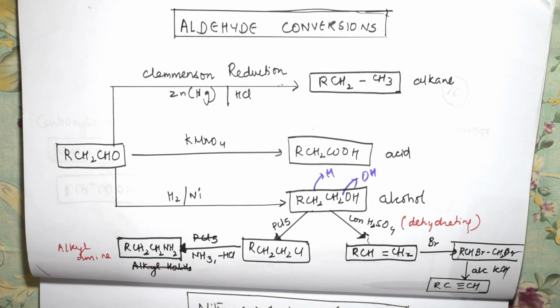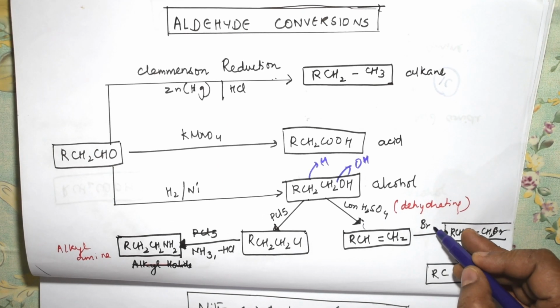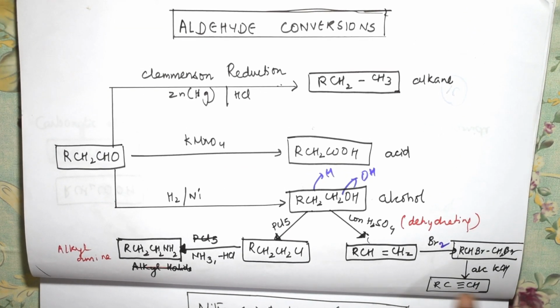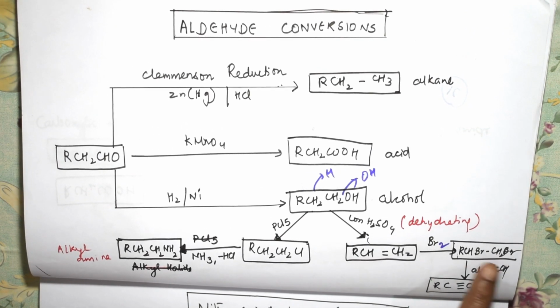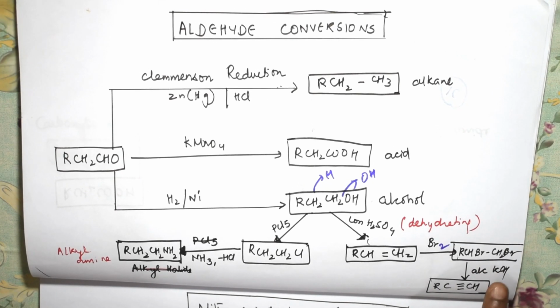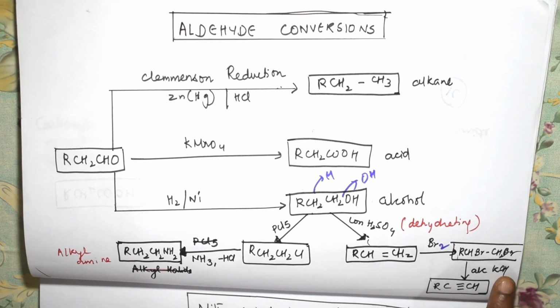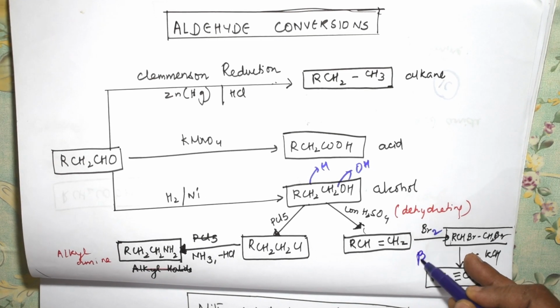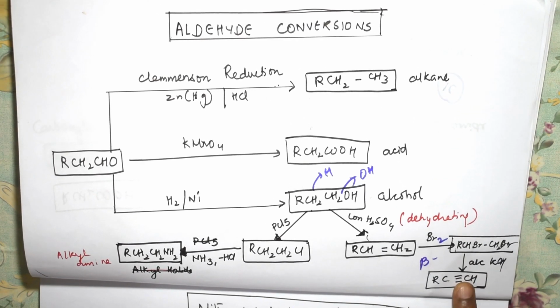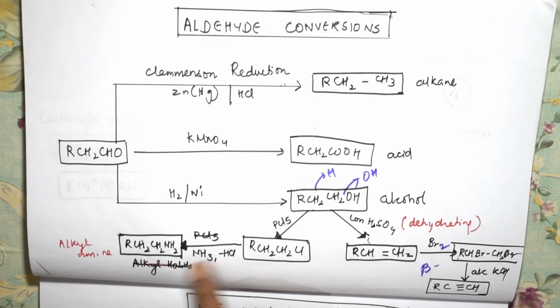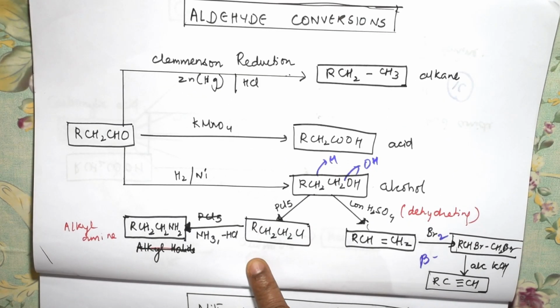Further, this alkene in the presence of bromine, suppose you're adding dibromine, means bromine atoms you're adding, the double bond will break and you'll get vicinal dihalides, and you add alcoholic KOH. So this is nothing but beta elimination, students. By beta elimination, you will be getting alkynes. So this is a complete chart of your aldehyde conversion.